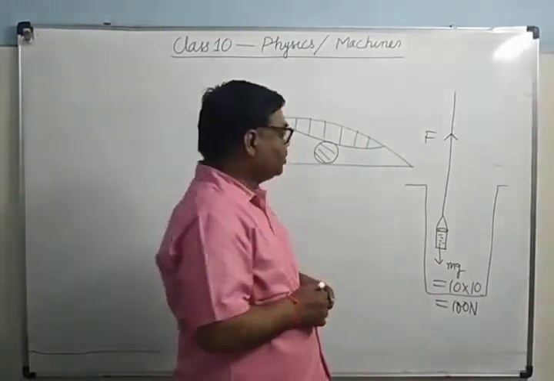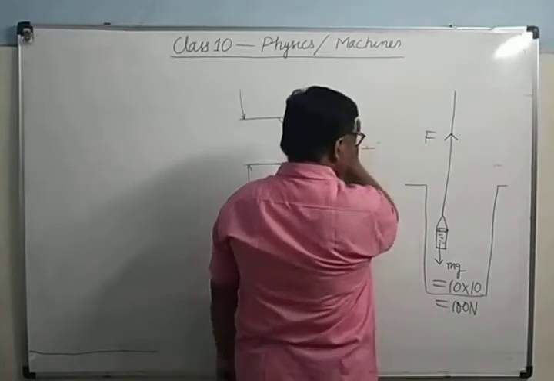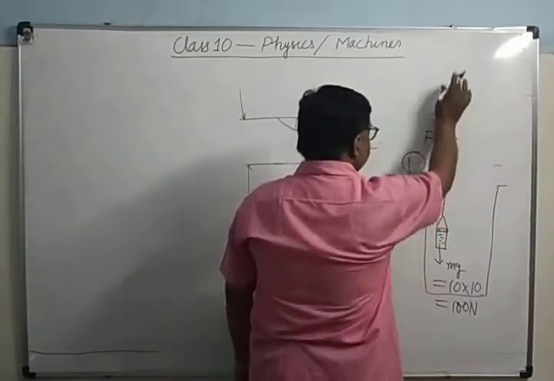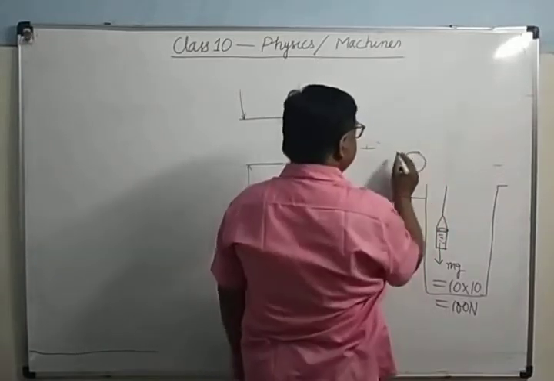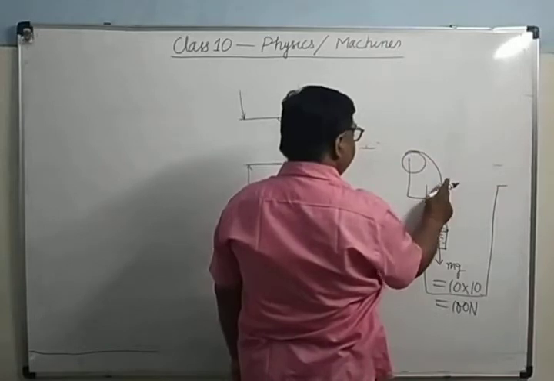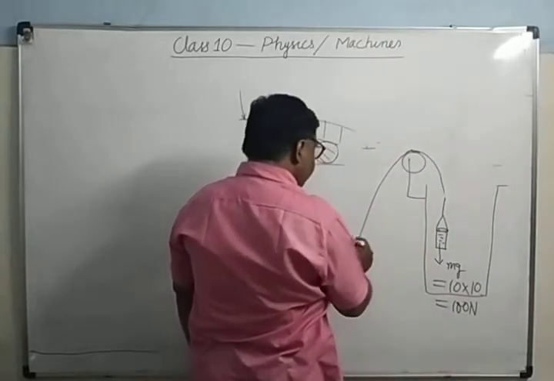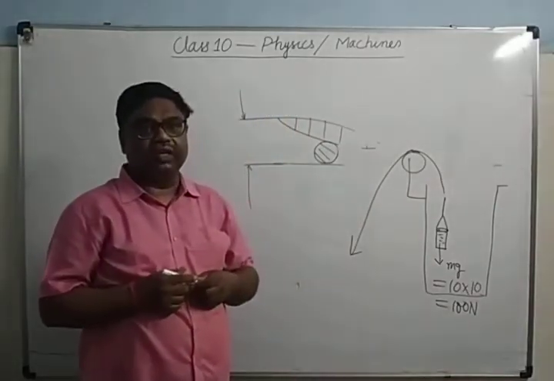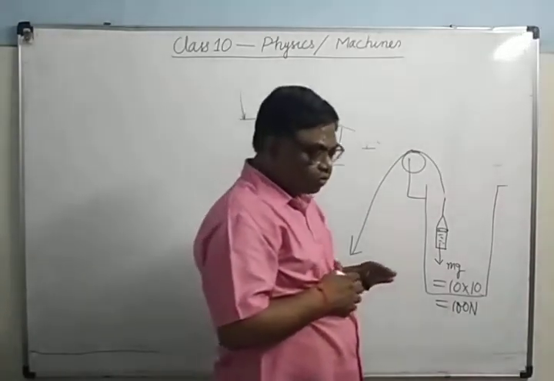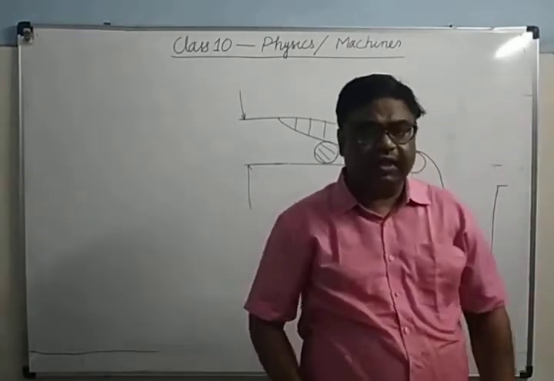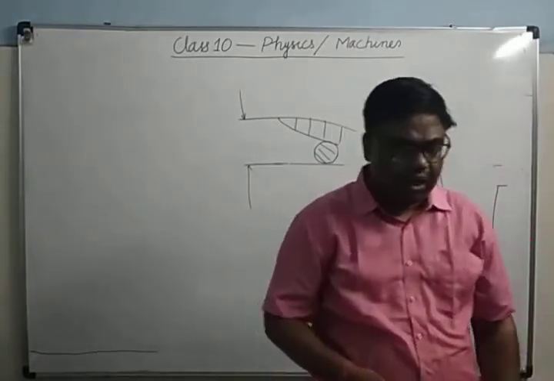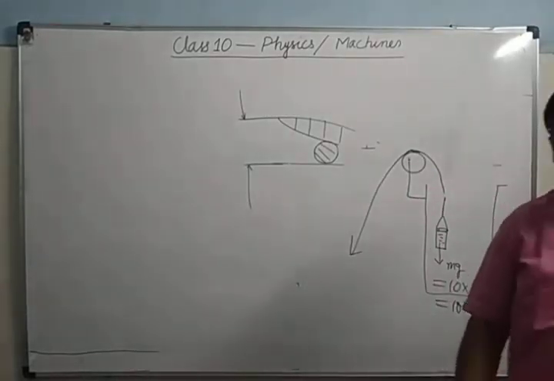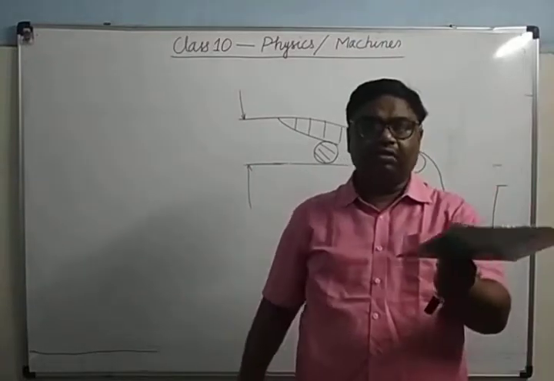But if you do the same task by using a pulley, here a pulley is fixed, and then if it is pulled by using the pulley, what will happen? You will find that it can be very easily taken out. We apply a very small force. Similarly, if you have to cut anything, suppose there is any hardboard like this, you can see this hardboard, I want to cut. So you take a pair of scissors and then you can cut very easily.